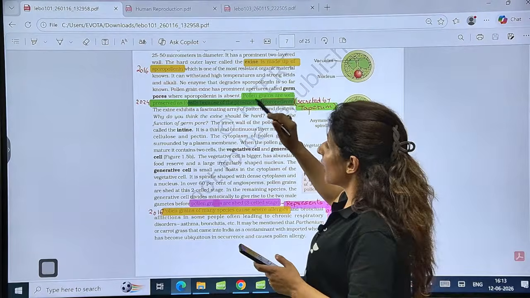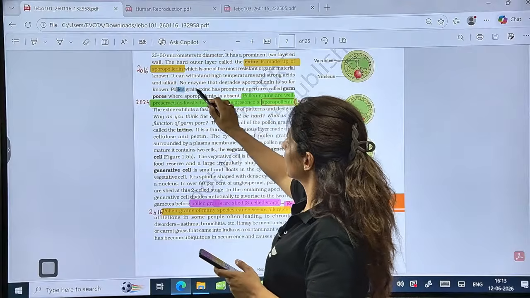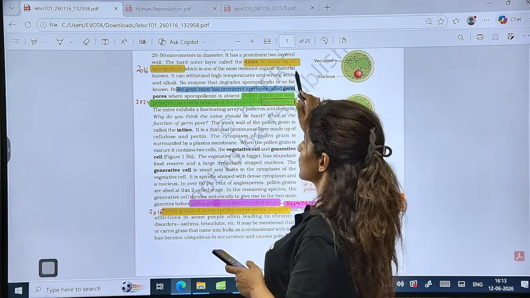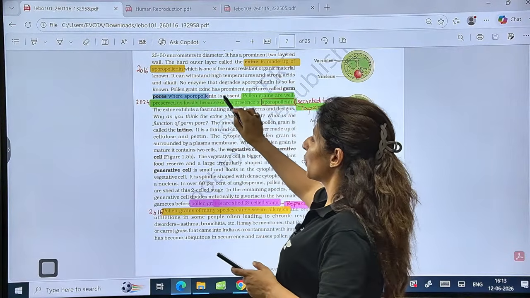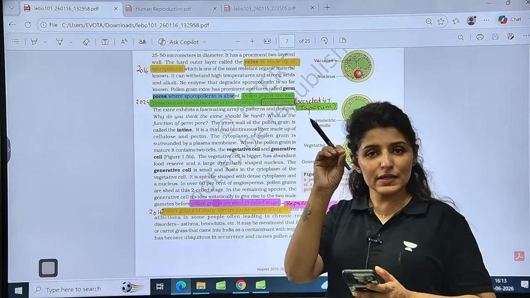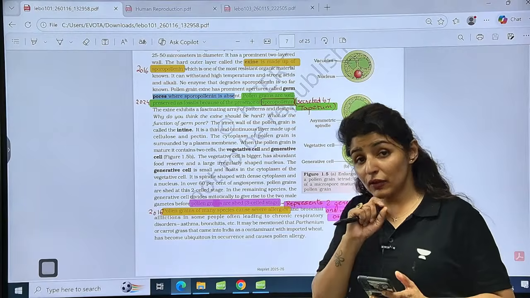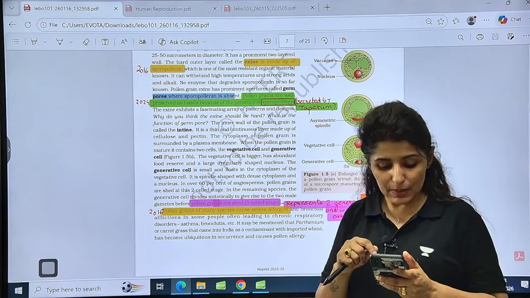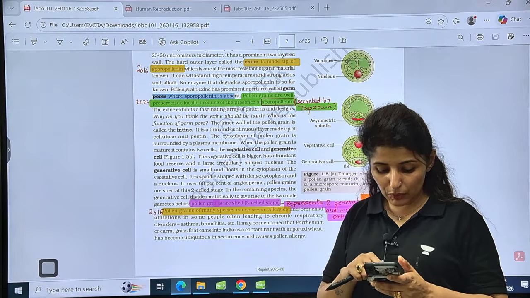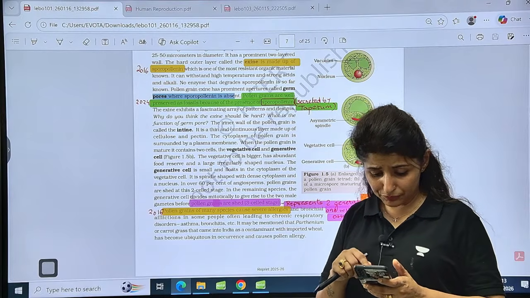So there is a special region where sporopollenin is absent. The pollen grain exine has a prominent aperture called germ pore where sporopollenin is absent. So the place in the exine where sporopollenin is absent is known as germ pore, and it is needed for the protrusion of intine as a pollen tube. Is that clear to everyone?